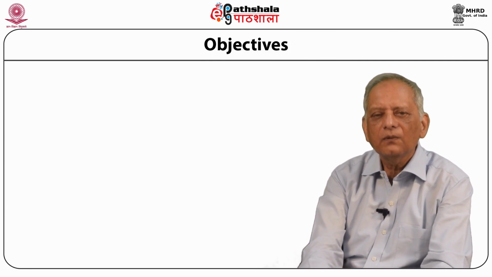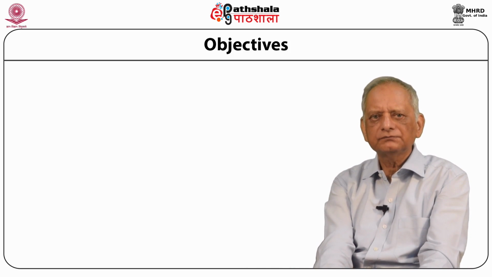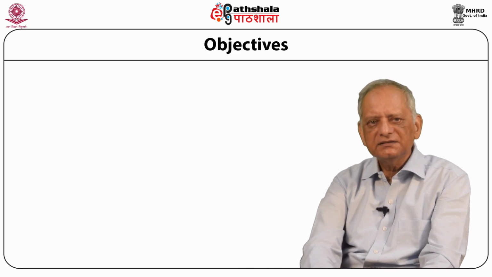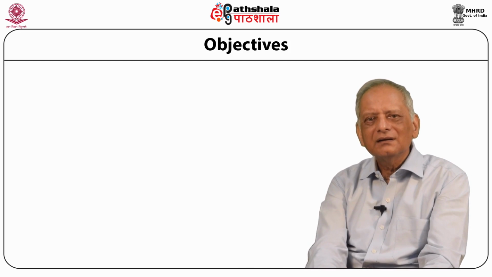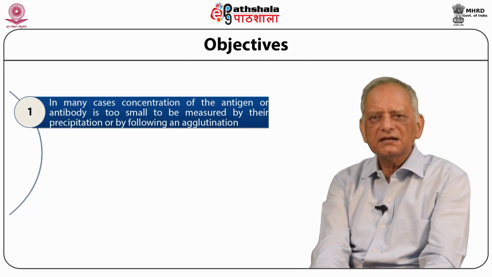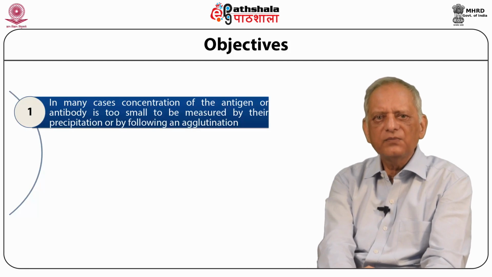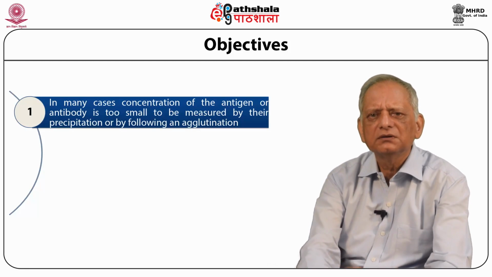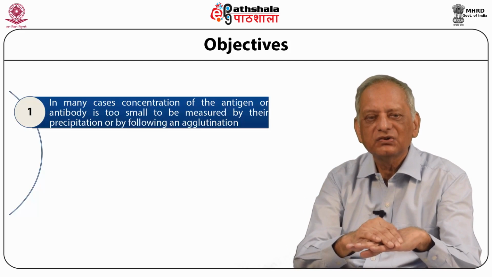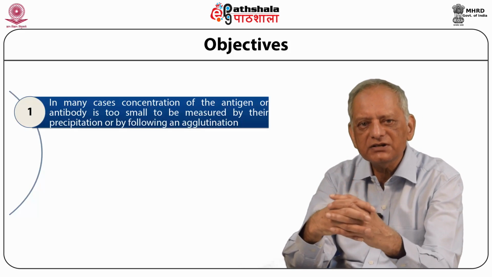So, what are the objectives of today's module? They are to understand that in many cases the concentration of the antigen or antibody is too small to be measured by their precipitation or by following an agglutination.